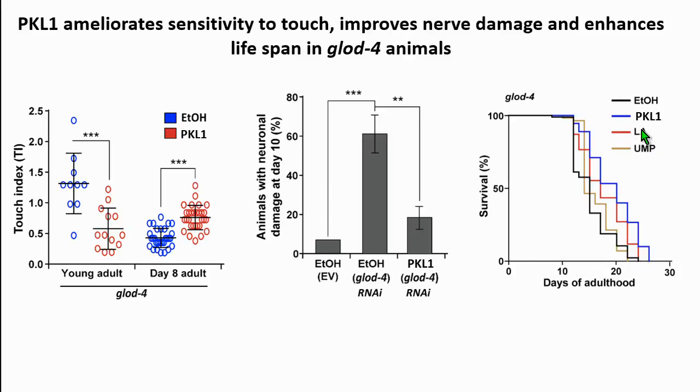So 2 examples what I have is in the legend here. One is alpha-lipoic acid and another is UMP, which is uridine monophosphate. Uridine monophosphate was one of the controls from our library, and it is interesting because it came out of the touch screen, but it was not able to ameliorate any of these phenotypes. So we kept it as a control, and alpha-lipoic acid, on the other hand, is a supplement used for diabetic patients in many other countries, and that was also able to rescue the lifespan of glod 4 animals.